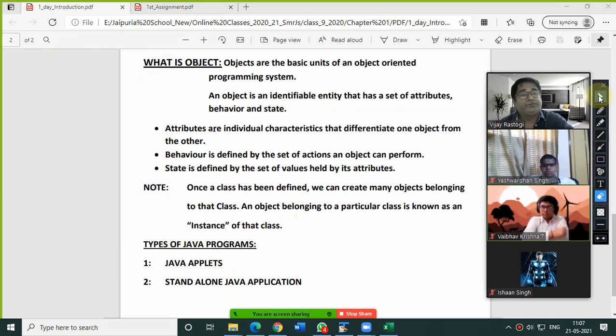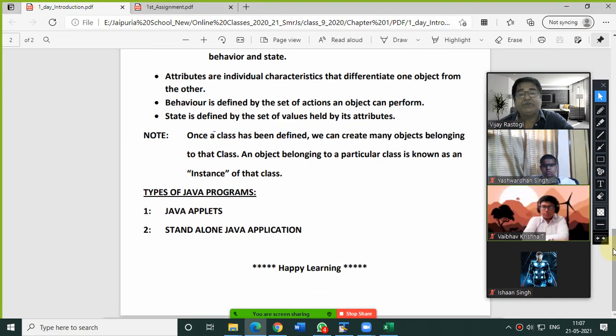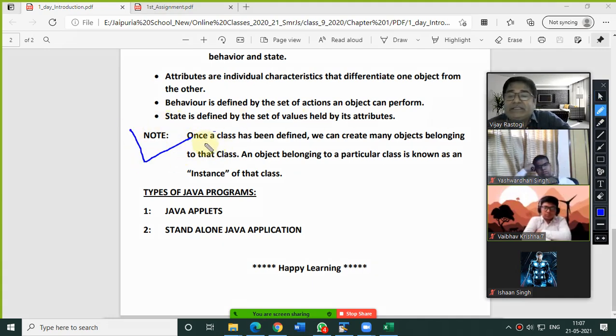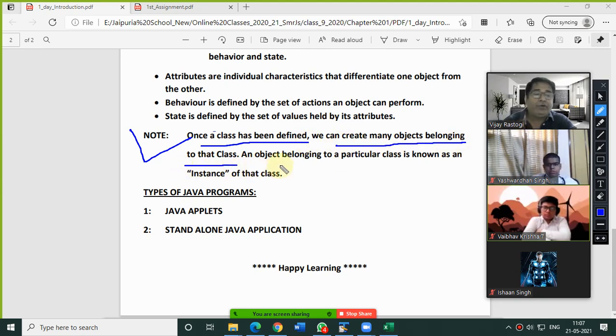Now, come to the next part. So we have understood the concept of object and class. Now, please note down this. Once a class has been defined, we can create many objects belonging to that class. That I have already told you. Once a class you have created, you can create any number of objects.